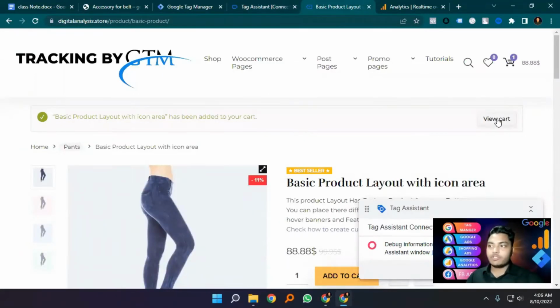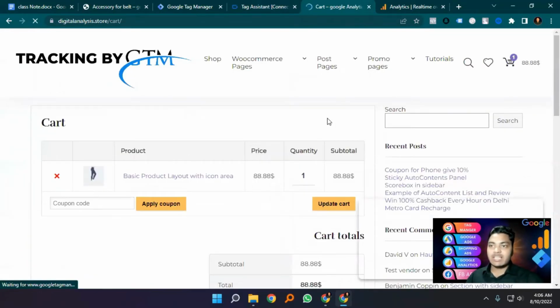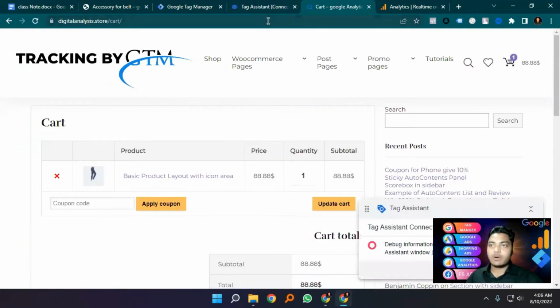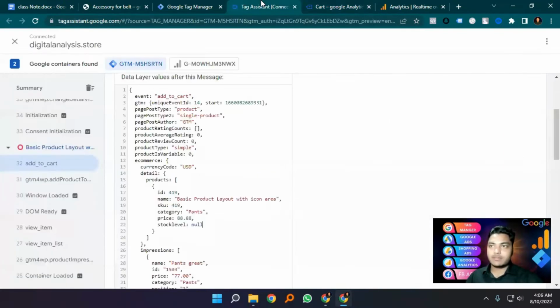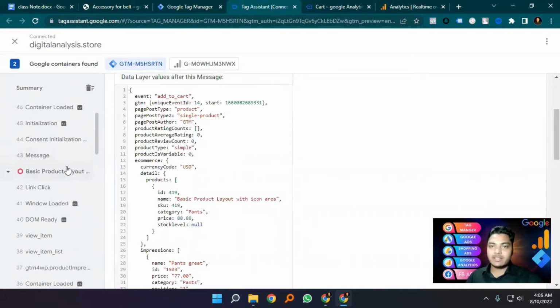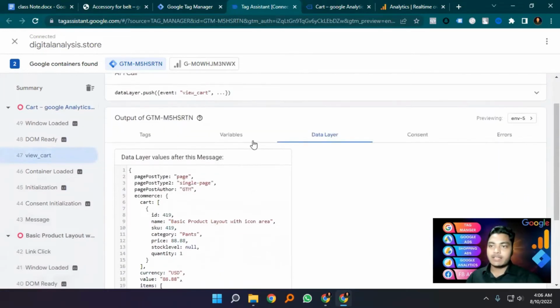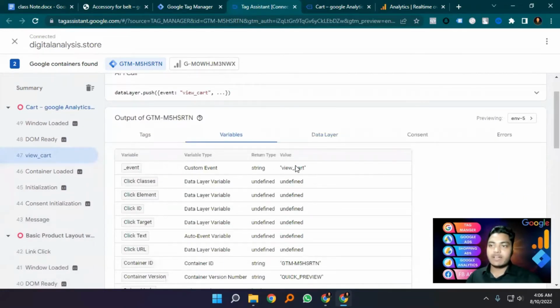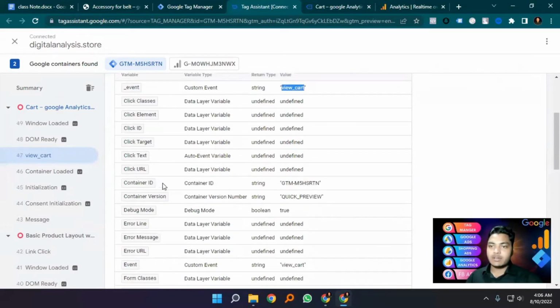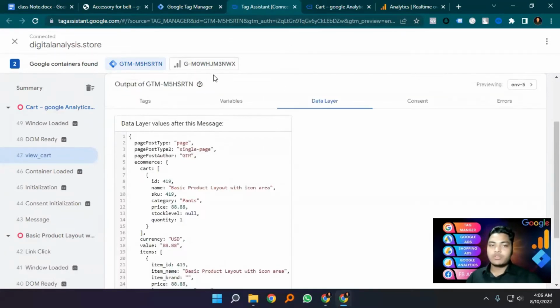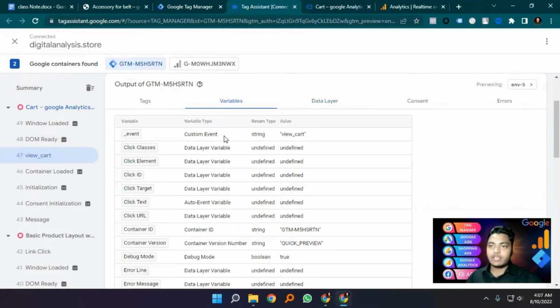Now I'm clicking view cart button. So this is our point, how many people click the view cart button. Now we can track this. I'm going to Tag Manager, and here is view cart, this one, and here is the variable. You can see the event is view cart, and here is the container ID. So when I click view cart button, you can see here is a single custom event, a custom event view cart. So now I'm tracking this view cart button.